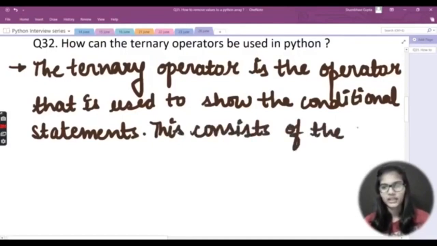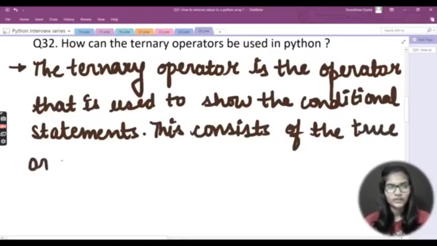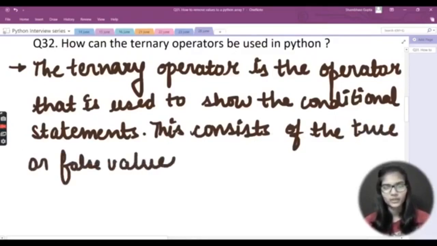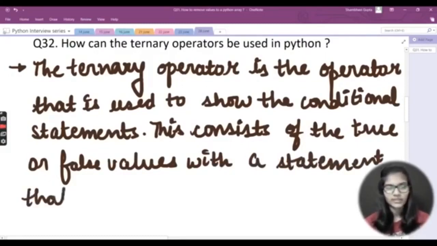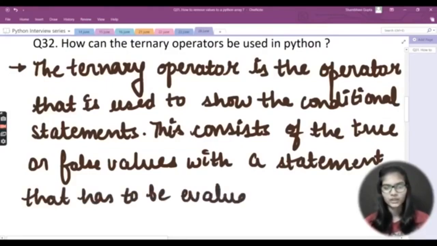Next, this consists of the true or false values with a statement that has to be evaluated.